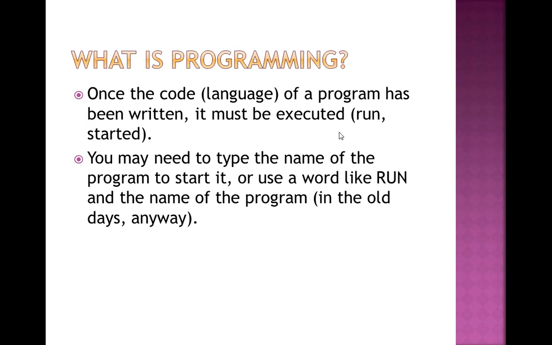Then the next point says once the code of a program has been written, as I told you, the developer or programmer writes the code, it must be executed. Executed means run. Run means performing the operation. So after writing the code, it is the responsibility of the computer, the compiler, or the multiple tools available in programming to execute it, so that the program I have written gives the output.